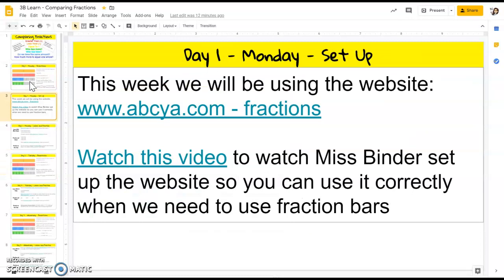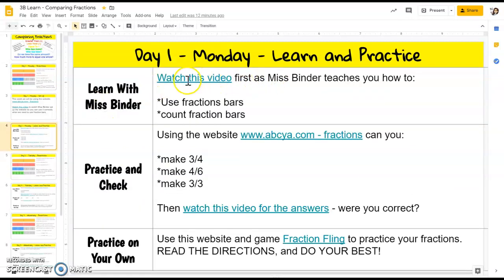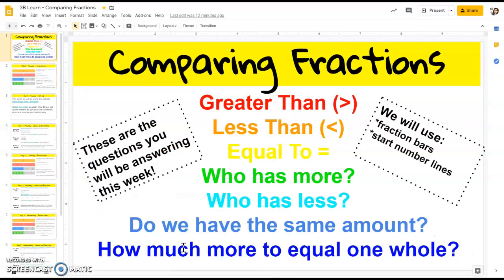Every day this week, there's going to be a video to watch that's going to introduce what you're going to be doing that day. We're going to do a practice. I'm going to show you how to do one, then you're going to do some together. Then you're going to watch the video for the answers, and then you're going to do some type of game or activity on your own at the end. So you're going to watch a quick video all of the days that's going to introduce the topic. Then you're going to do some work with me and some on your own, then with me again a little bit. Then you're going to go back and do some on your own. So today it's going to be a game. All right, so that's day one.